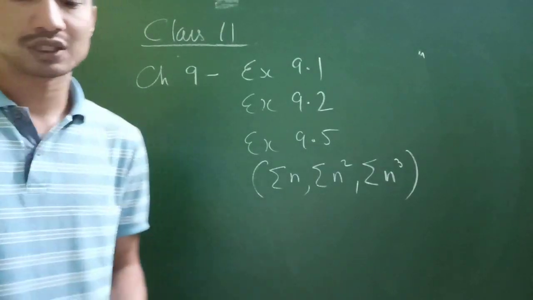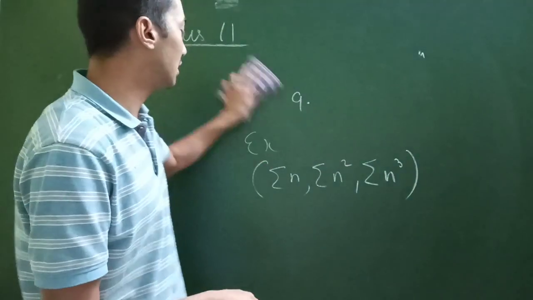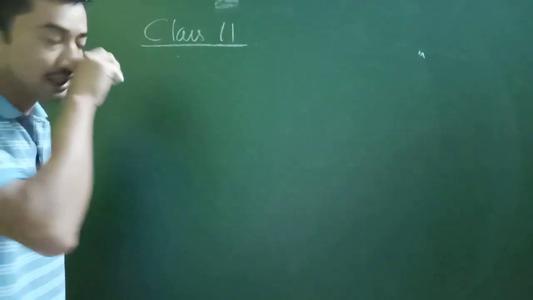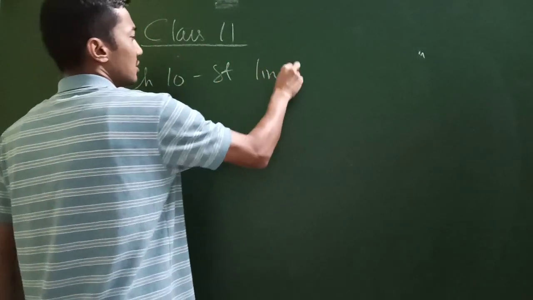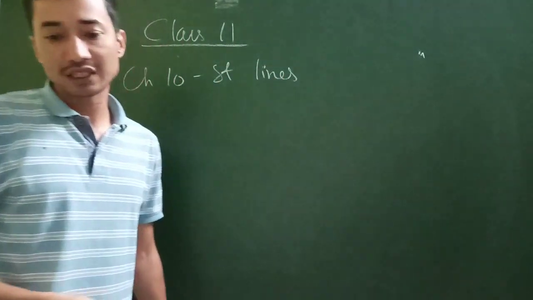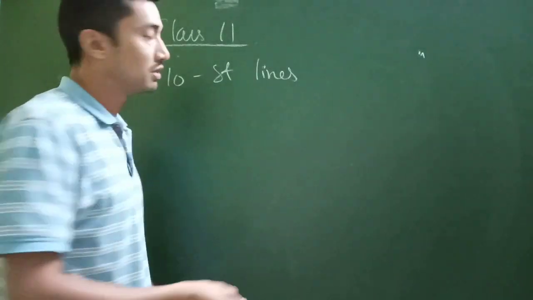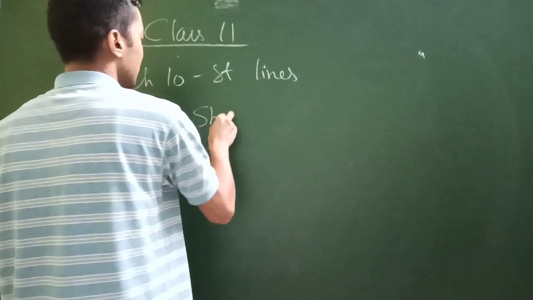And then of course chapter 10, that is coordinate geometry and all. Chapter 10 is about straight lines. In this chapter 10, what has been removed is the shifting of origin equation, like shifting of origin.